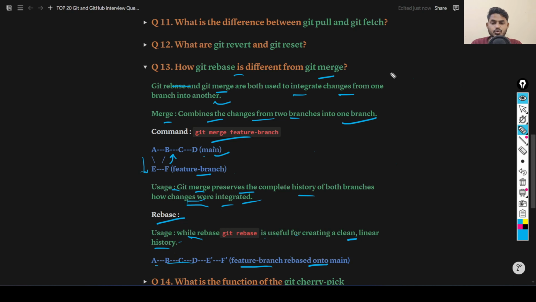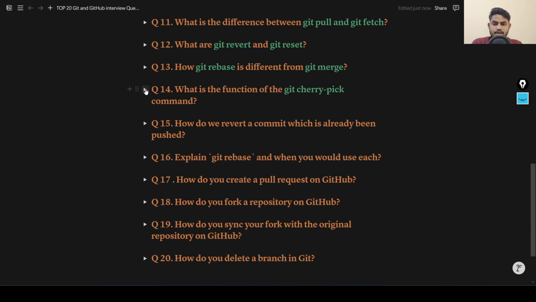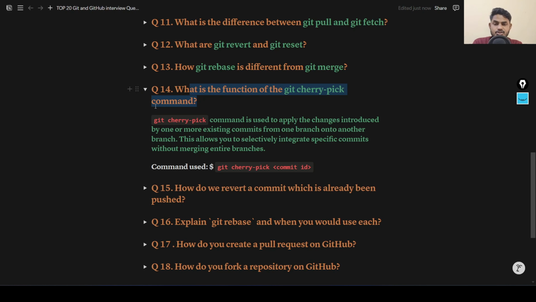Okay, let's move to the next question. Next question we have, what is the function of git cherry pick? Understand that this is also a very important question that is mostly asked in interviews: what is the concept of git cherry pick? Git cherry pick is a command that is used to apply the changes introduced by one or more existing commits from one branch to another branch. This allows you to selectively integrate specific commits without merging the entire branch.